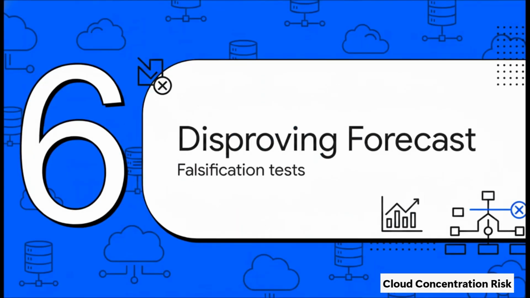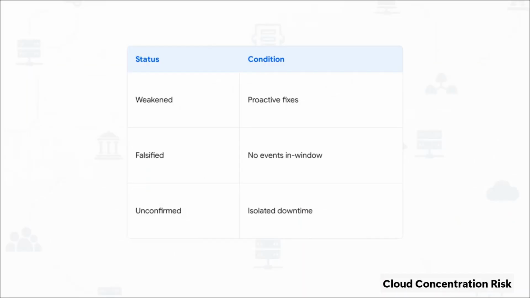Section 6. Disproving the forecast. The falsification parameters. Look, any solid structural analysis has to test its own limits. Good science isn't just about making bold predictions, it's about stating exactly what would prove the hypothesis wrong. So here are the falsification parameters. The forecast is weakened if major providers proactively fix these fragile points before July 2026, or if the market suddenly diversifies. But the ultimate test is this. If we make it through December 2026 without a major concentration-driven outage or forced system hardening, this entire forecast is officially falsified. Putting a clear expiration date on a prediction like this makes it an incredibly brave and trackable piece of analysis.